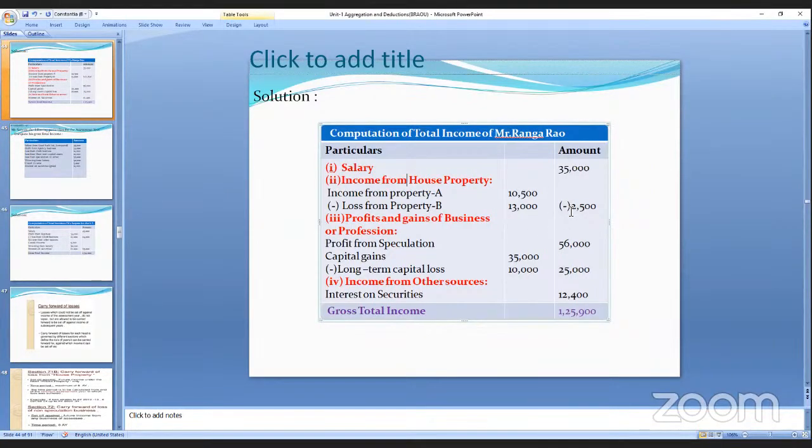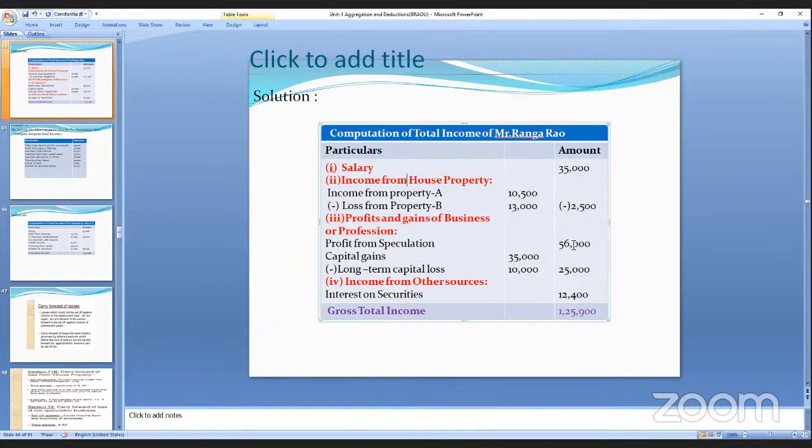How much is the loss still? Minus 2,500, that is the loss from house property. Then profits and gains of business. He had a business and profession, and he got a profit from speculation. That also comes under profits and gains. Under this head, he got 56,000 profit from speculation.